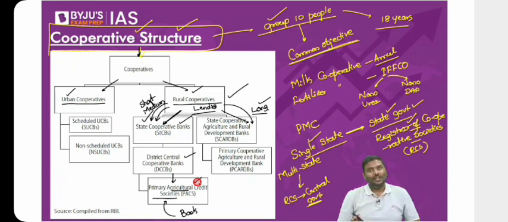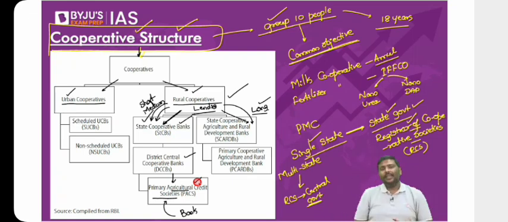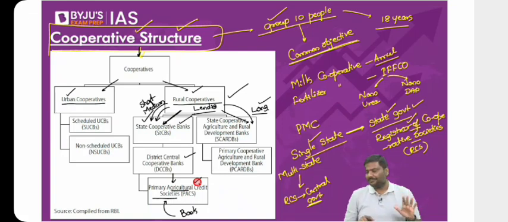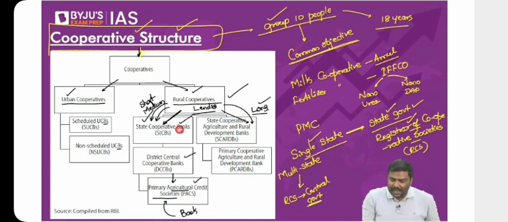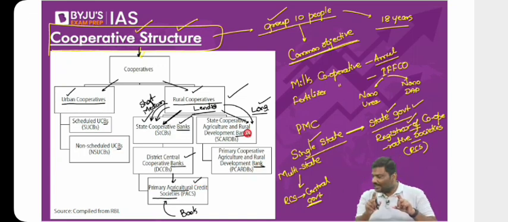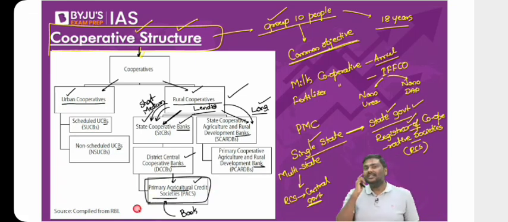These are not banks. Look at all the other boxes. The picture is there right in front of you. Tell me, in every other box that is there for the classification of the cooperative bank, is the term bank mentioned or not? Answer is yes, by the way. Bank here, bank here, here, and here. So in all the other boxes, the term bank is mentioned. Only in this box, the Primary Agriculture Credit Societies, the term bank is not mentioned.